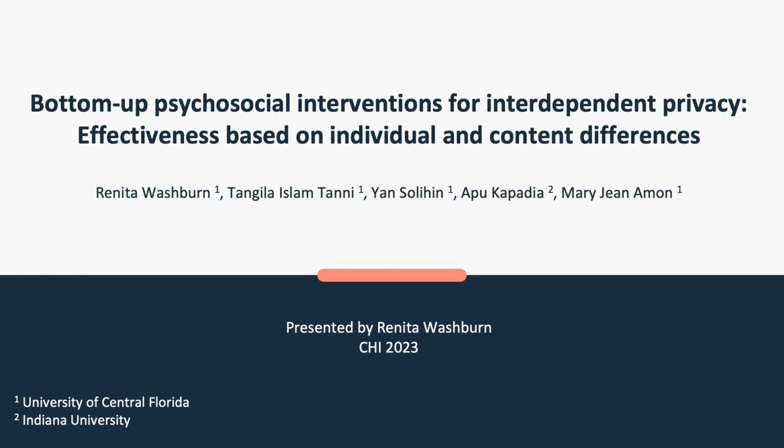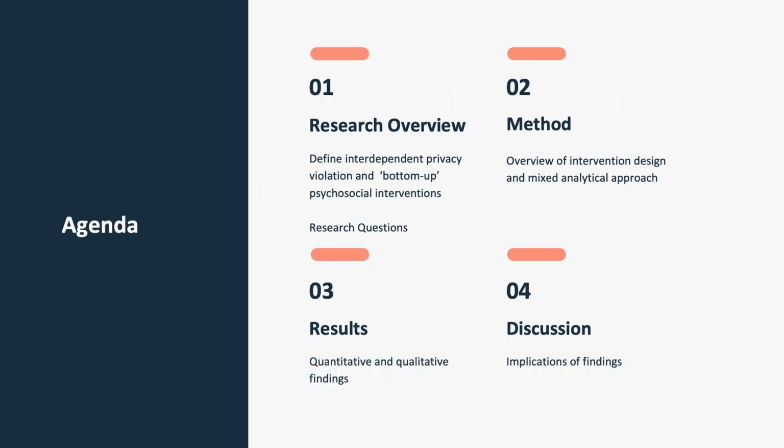Today I will present results from a study on bottom-up psychosocial interventions for interdependent privacy and their effectiveness based on individual and content differences. In particular, I'll explain how the project tested the effectiveness of 3 types of interventions in changing broader social norms about interdependent privacy and social media.